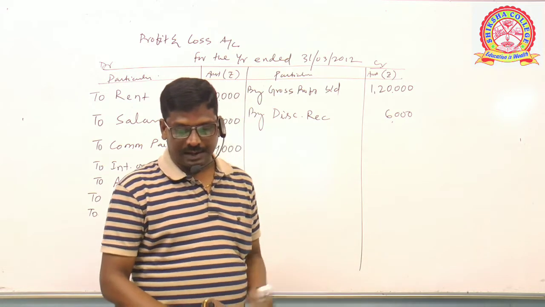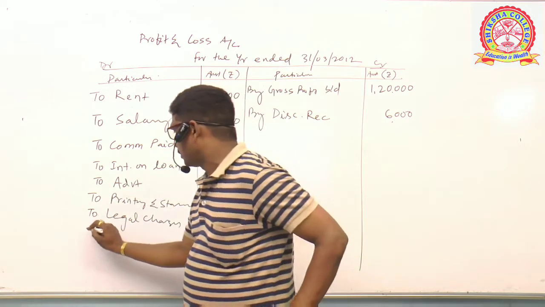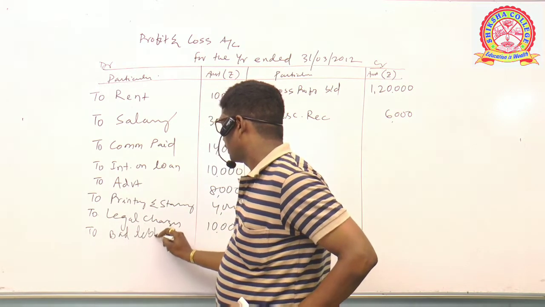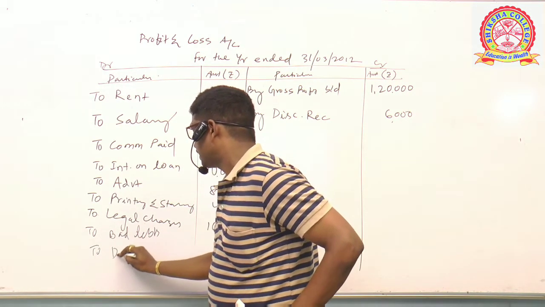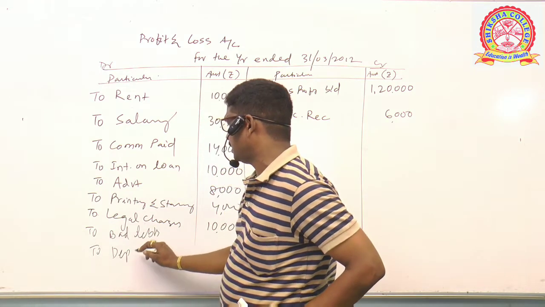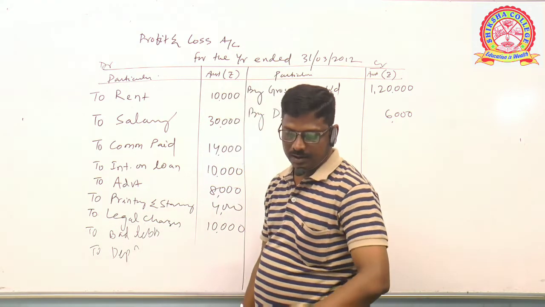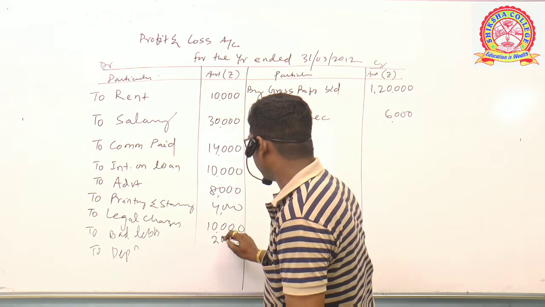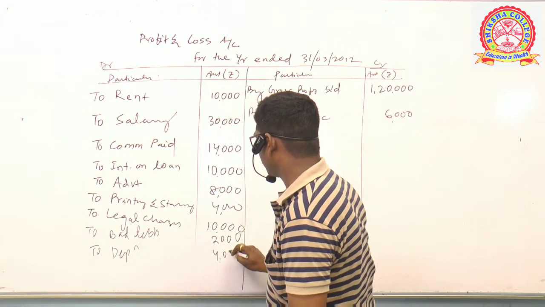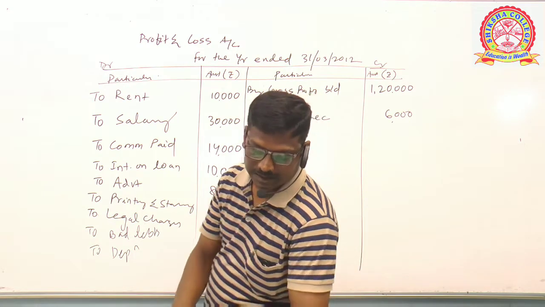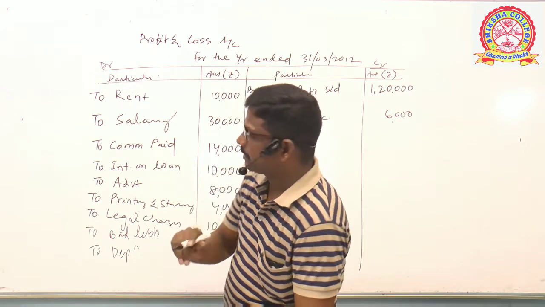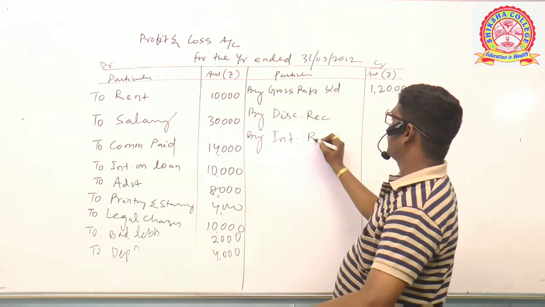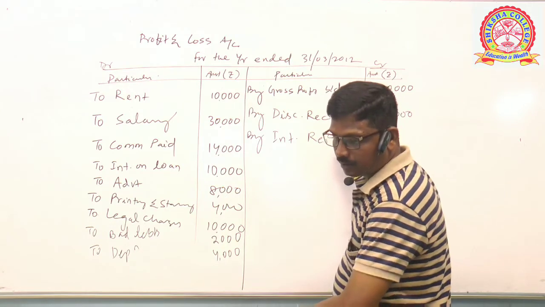Next, bad debt 2,000, depreciation 4,000. To bad debts, to depreciation, both are expenses. Bad debt is a loss, depreciation is an expense. Bad debt is 2,000 and depreciation is 4,000 rupees. Clear? Then interest received 8,000, obviously income. By interest received 8,000.